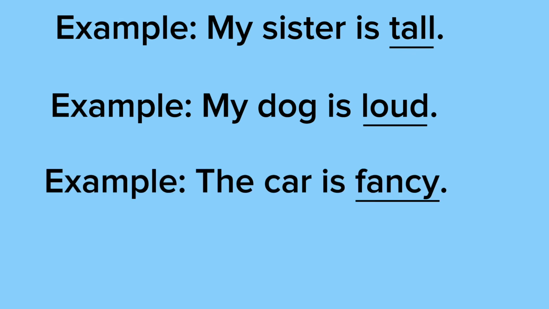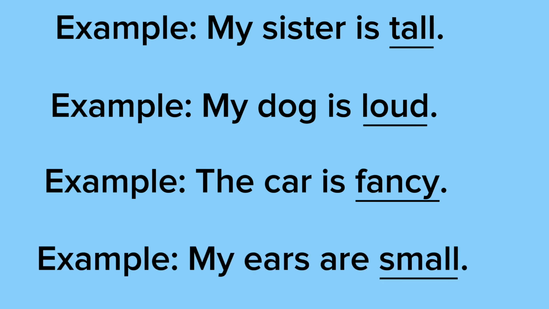The next example says the car is fancy. Fancy is underlined because it's the adjective. Fancy is being used to describe the noun, which is car. A noun is a person, place, or thing, and a car is a thing.